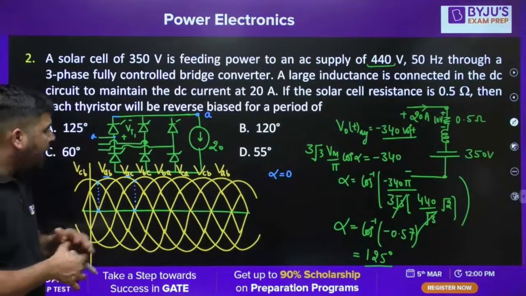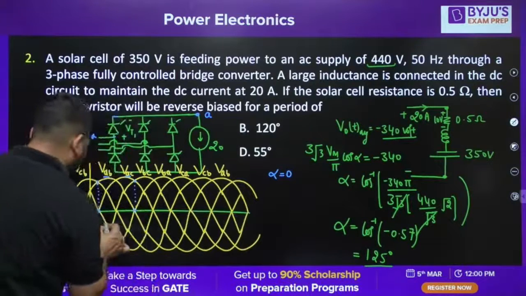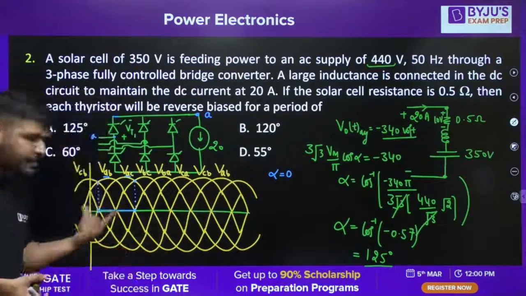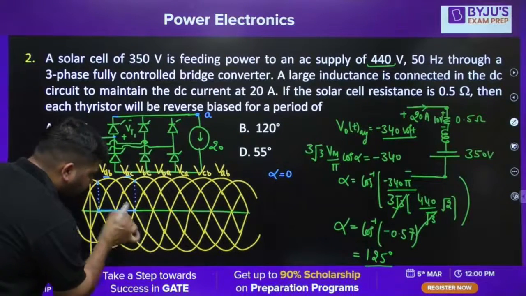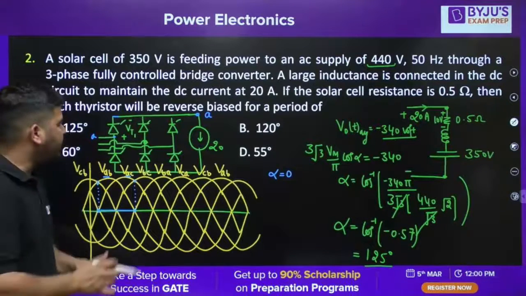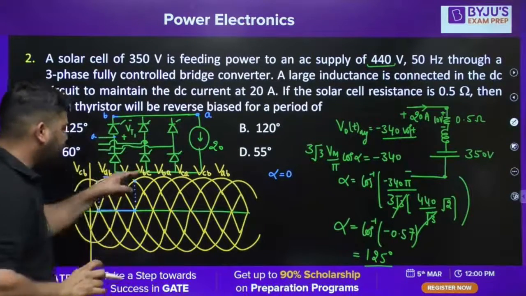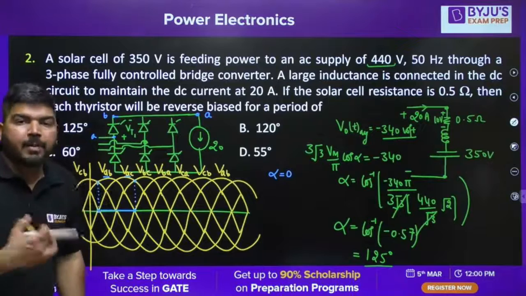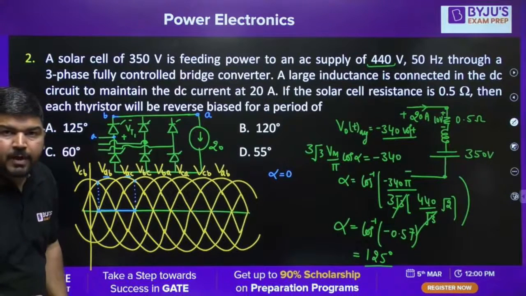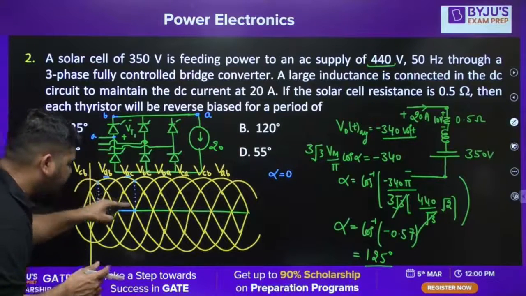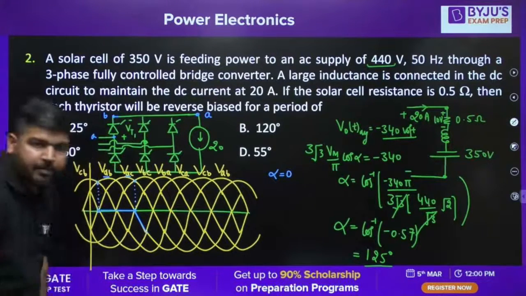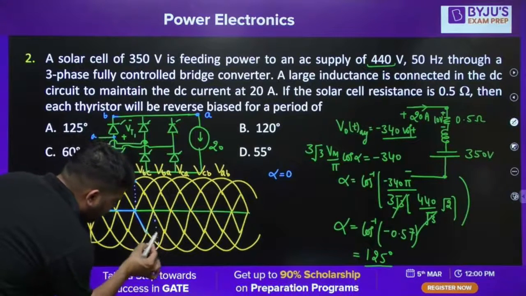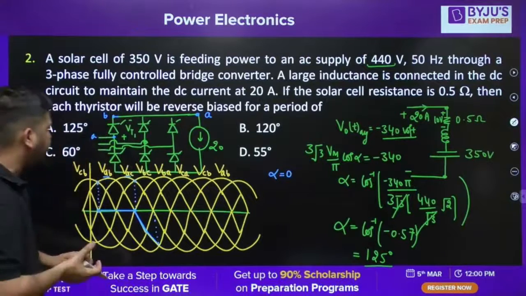From 30 to 150 degree, the voltage wave shape VT1 will be 0. Now from this instant, VBC is conducting. It means the upper point is B and the lower point is A, so the voltage across thyristor T1 is VAB for the next 60 degree. It is reverse biased, up to this interval.